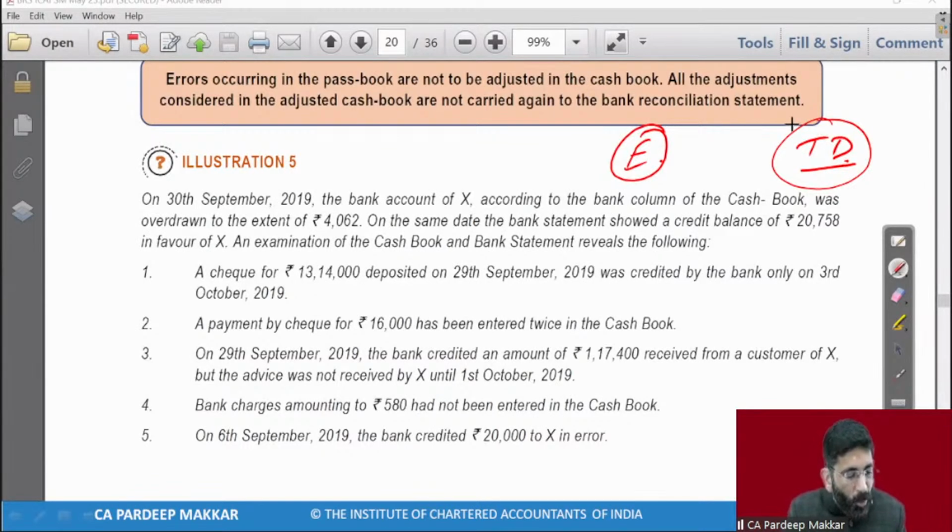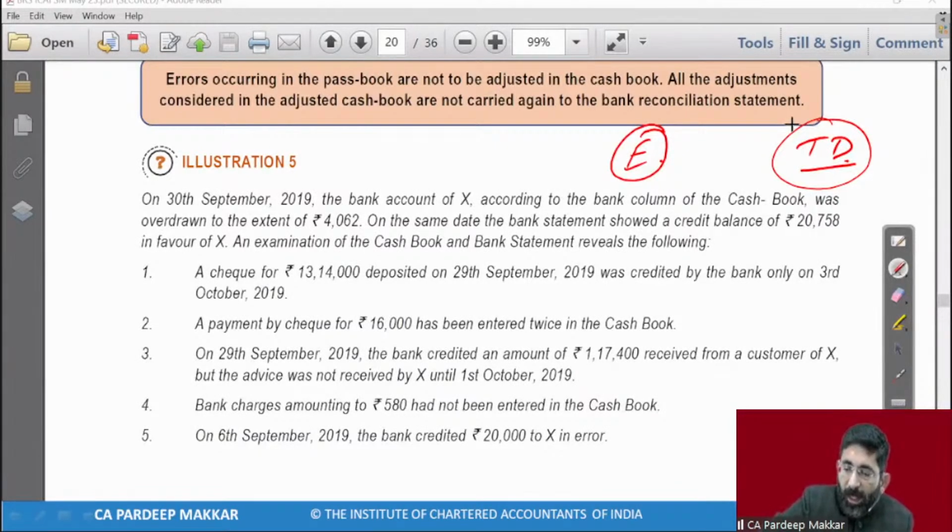If some amount is entered twice, it's an error. You may ask your queries also, there is no problem. Bank errors also come in BRS, sir. No. I am not discussing anything now. I am not saying what is to be entered where. Let's understand the two things. One is what are the errors, and second, what is the timing difference. Let's bifurcate these two. Then I'll tell you how to record it. Recording is not my part of discussion. My part of discussion is, beta, what is TD, timing difference, and what is error.